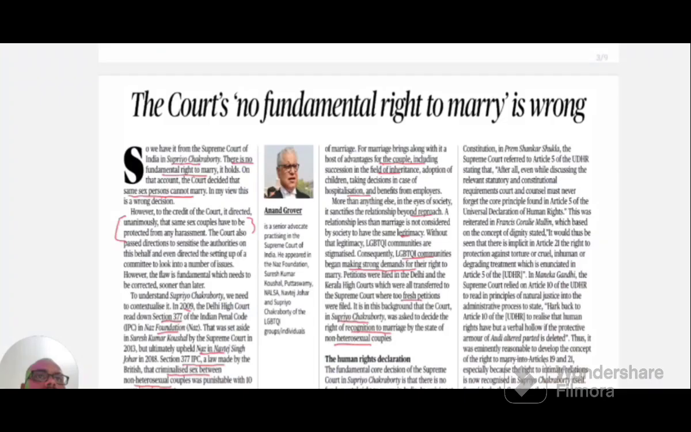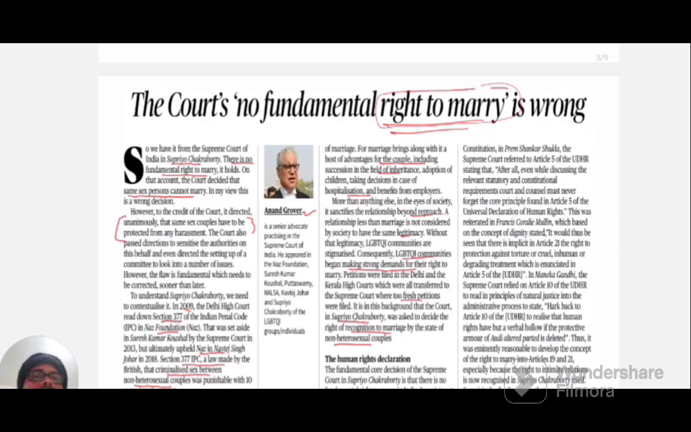The next one is an editorial that speaks about the right to marriage. Recently, there was a discussion related to the right to marriage for homosexuals or the LGBTQI communities. So let's see what is there in this article. Here, Anand Grover, a senior advocate in the Supreme Court, writes about the fundamental right to marriage.